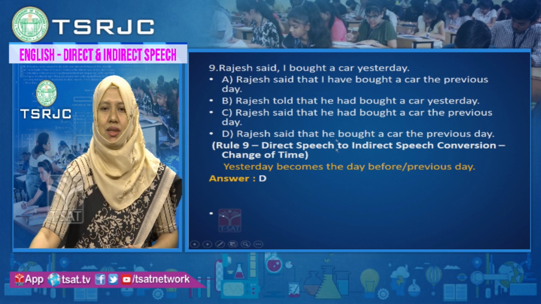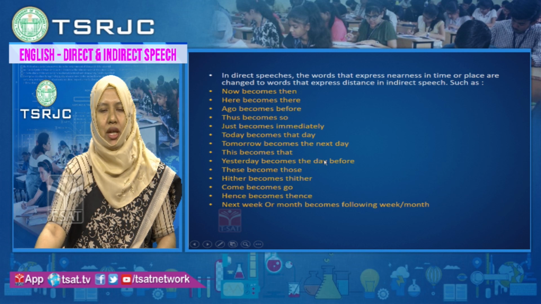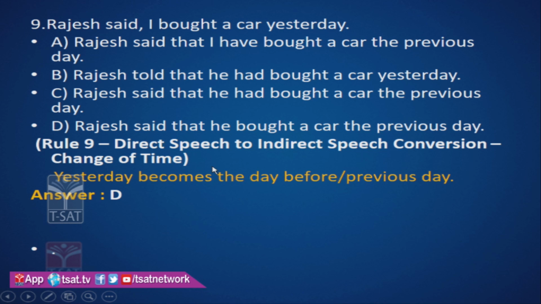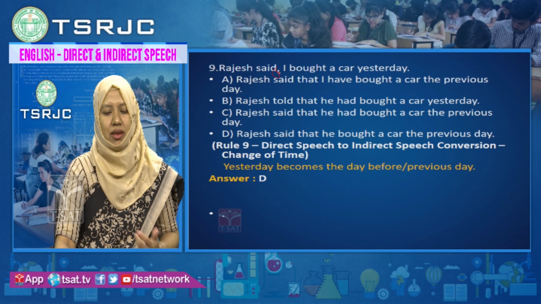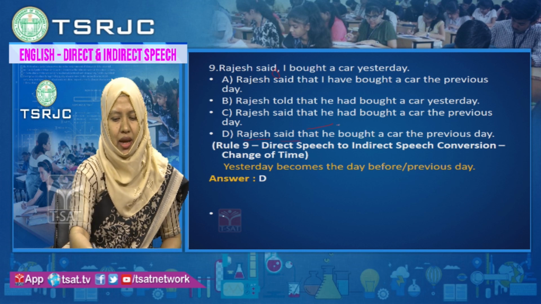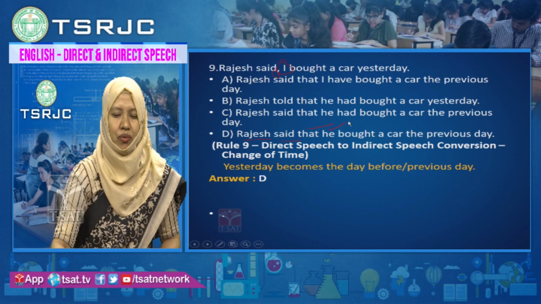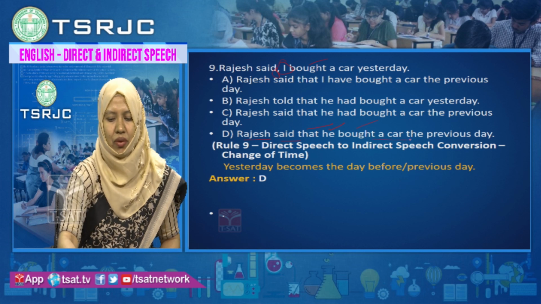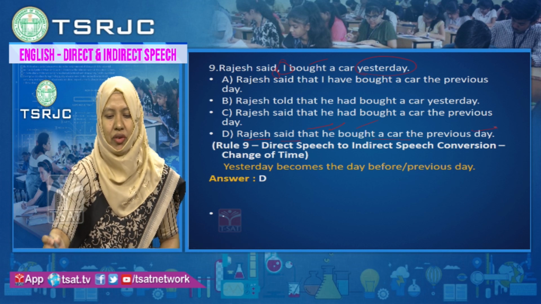So, here time is yesterday, yesterday will change to previous day. Just now we have discussed yesterday becomes day before or previous day. So, we have to change the time here. Rajesh said that, remove the comma and add the conjunction that. You are changing the pronoun. I is changed to he. Bought a car, yesterday will change to previous day.